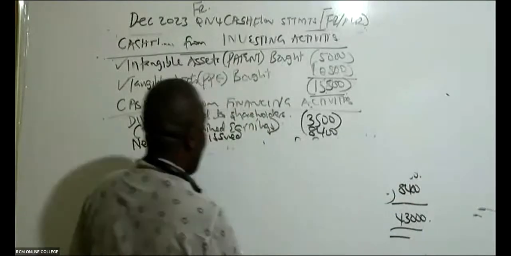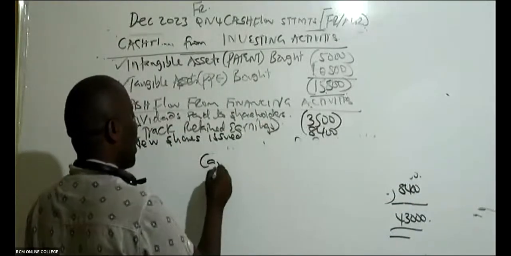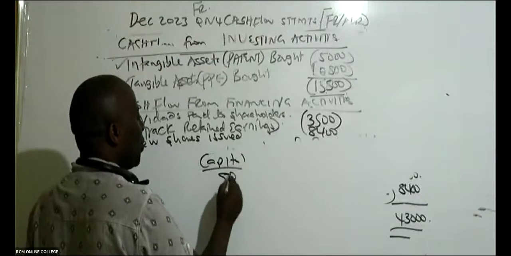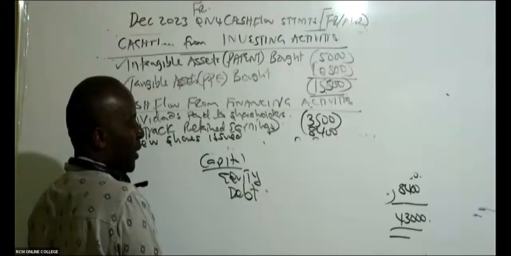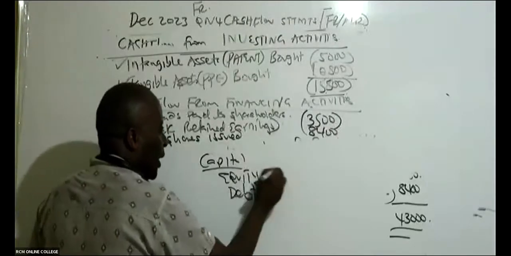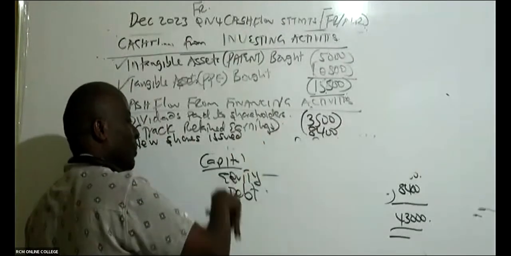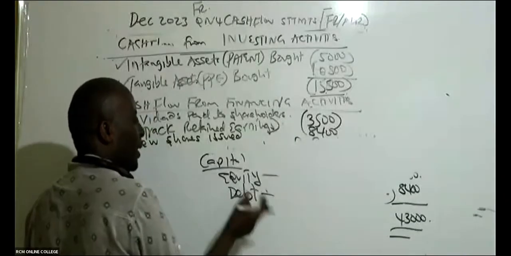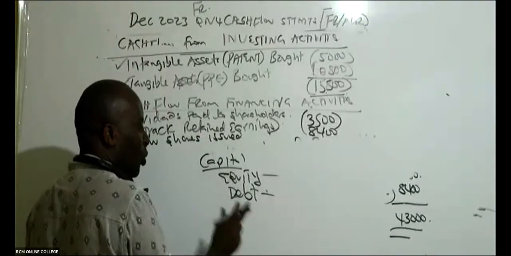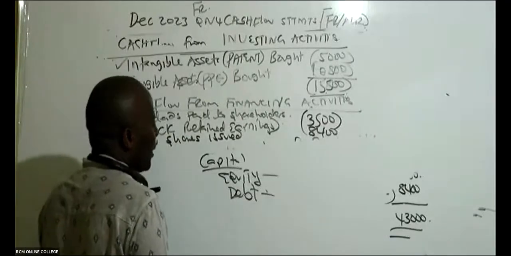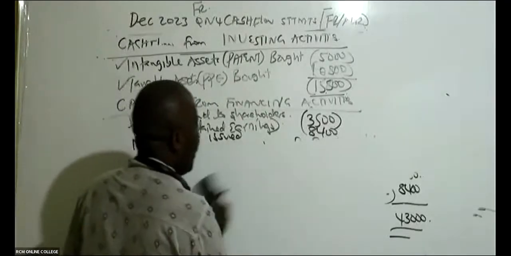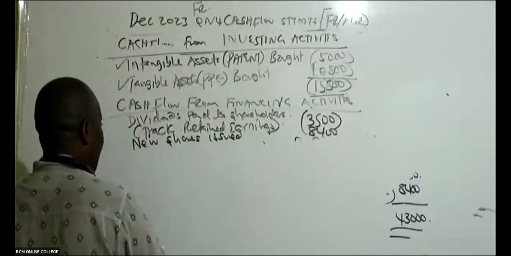So track your debt, because if you look at our capital structure, we have equity. We have, in this case here, what here? We have debt. Equity, we must look for new shares either given out or even redeemed. We must get the debt instrument. We must know whether we issued new loan notes. All right. So in this case, debt, it's quite a simple thing.